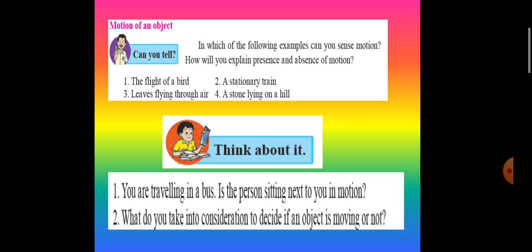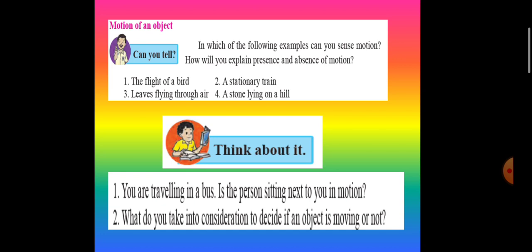Think about it. You are traveling in a bus. Is the person sitting next to you in motion? No. The person sitting next to me is not in motion, since even I feel that the person is not changing their position. Next question. What do you take into consideration to decide if an object is moving or not?